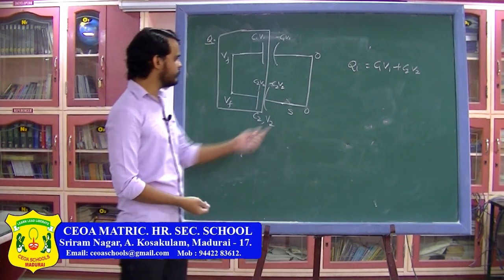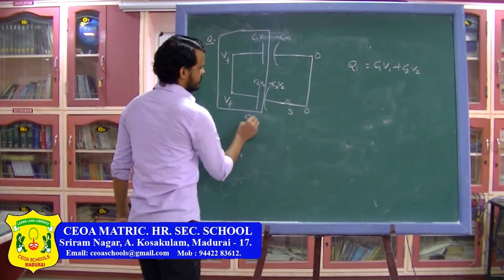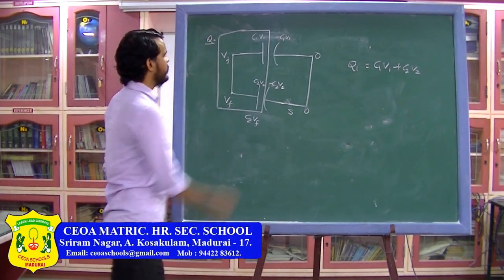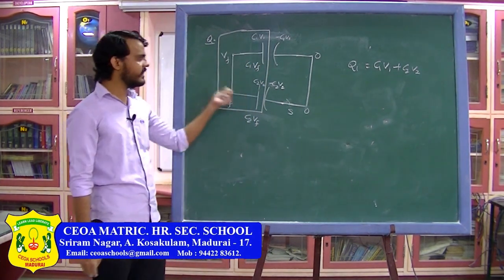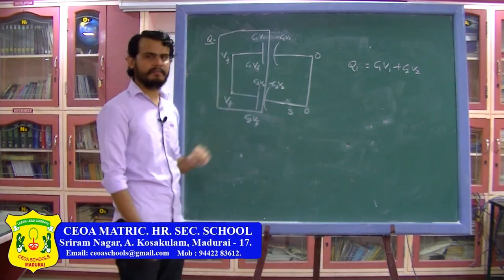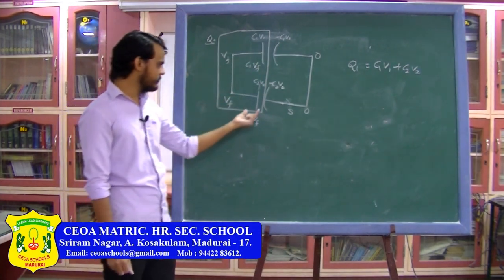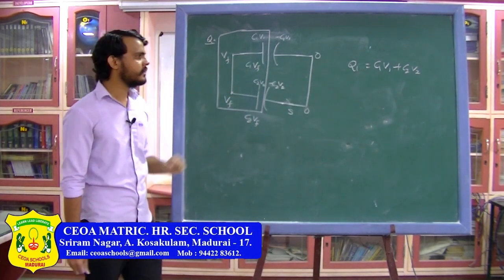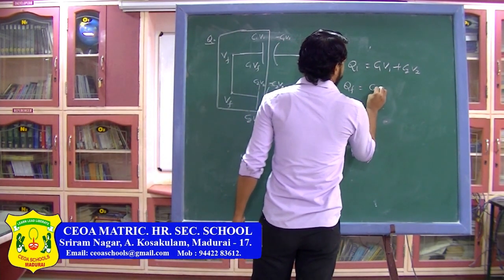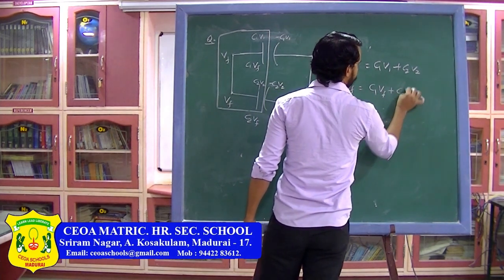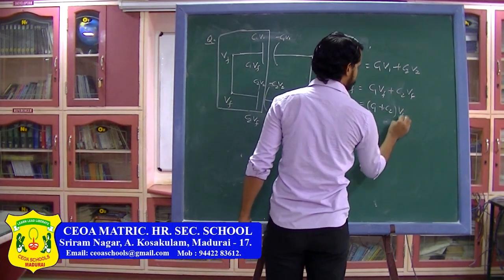Now finally, when both of them are at the common potential, the final charge on this plate will be C1 into Vf and here also the final charge will be C2 into Vf. Because both of the capacitors are at the common potential, the charge on the capacitor can be written as C into V. So on this plate the final charge is C1 into V final and on this plate the charge is C2 into V final. So I can write the final charge as C1 V final plus C2 V final. From here I can write this as C1 plus C2 into V final.